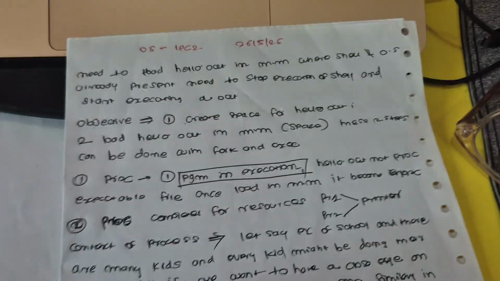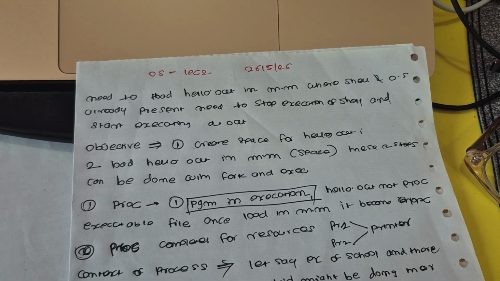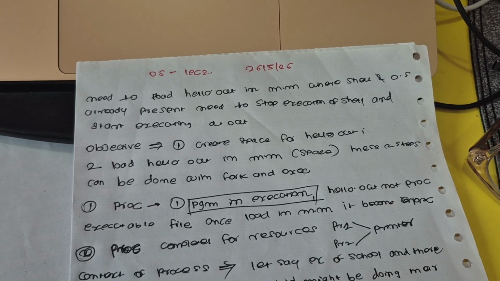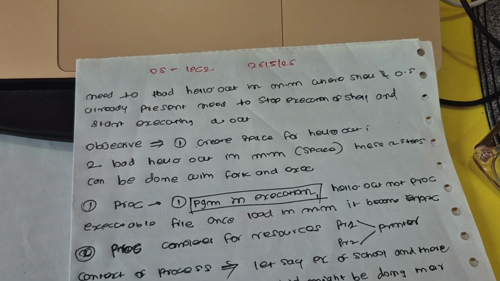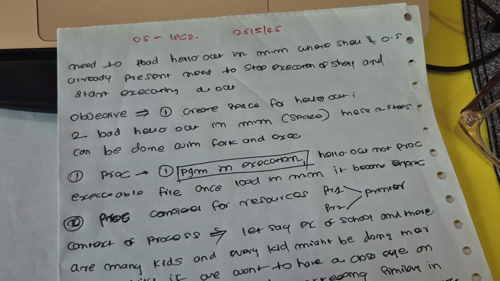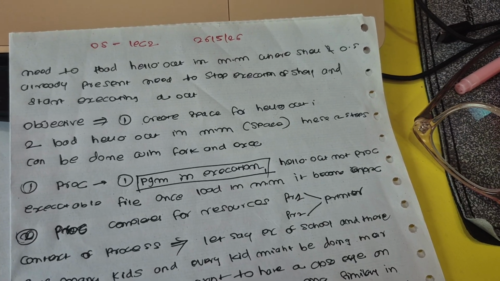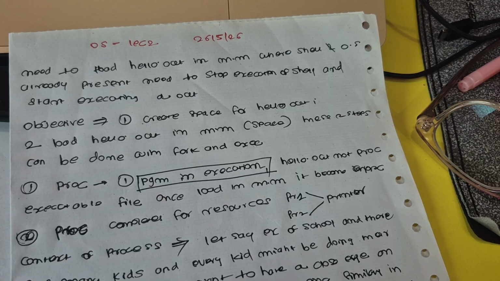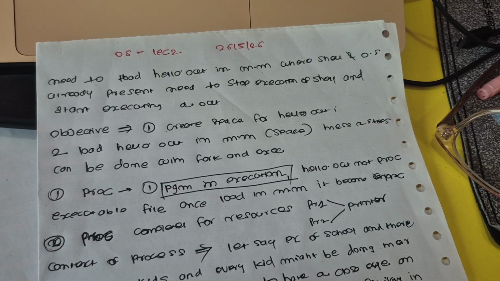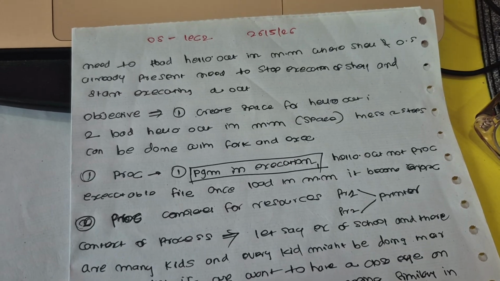So that is the coming lecture, where we'll be learning fork and exec to create the space and load that program into the created space. So there was a definition of process, which is a program in execution. Hello.out is not a process, it is an executable file. Once it is loaded into main memory, it becomes a process.